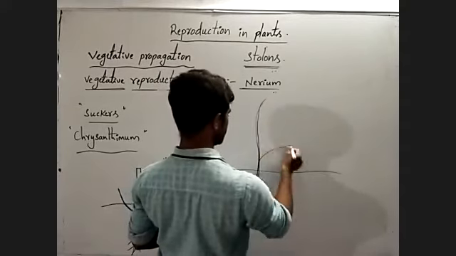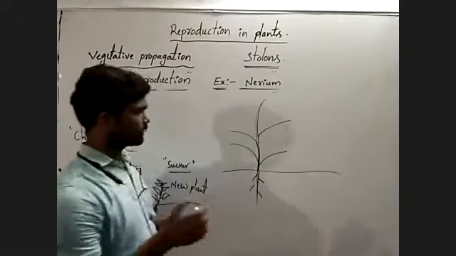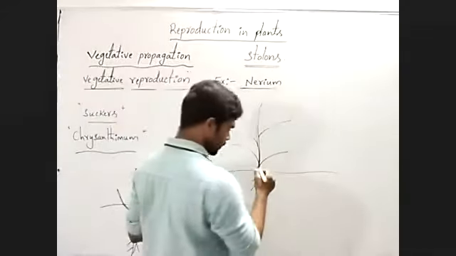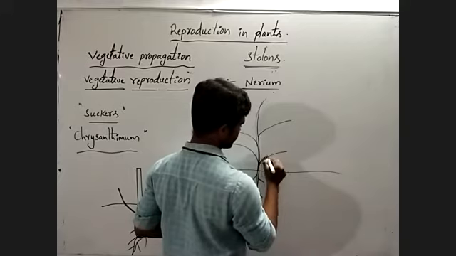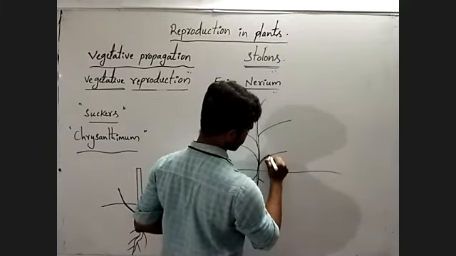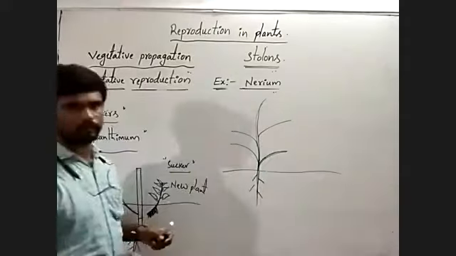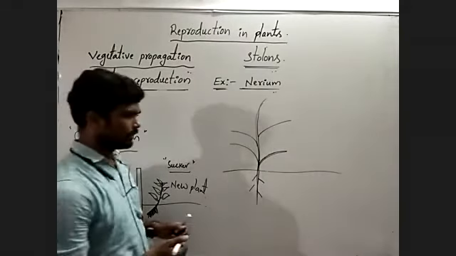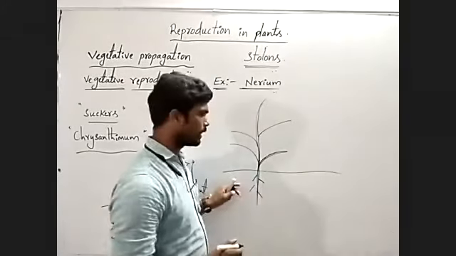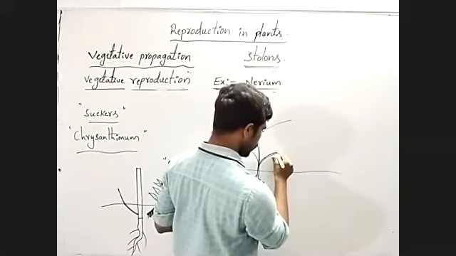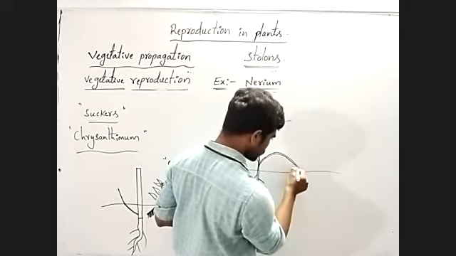This is the plant. Here, these are the branches. Observe carefully. Weak, slender, lower branches or lower branch. Observe carefully. These branches grow aerially for some time. After some time, they grow obliquely towards the soil.